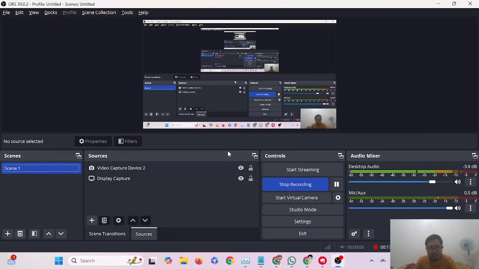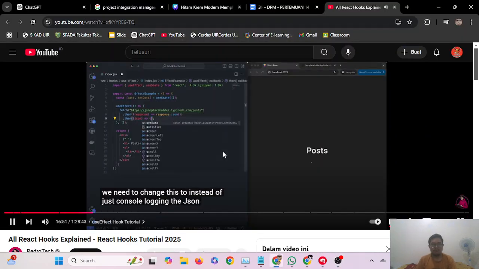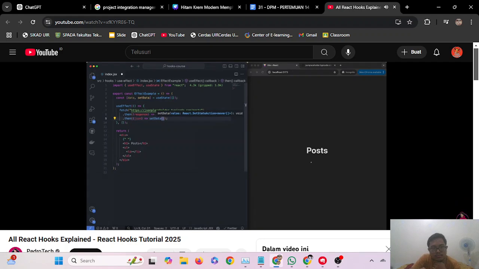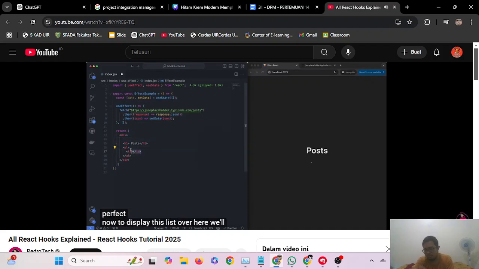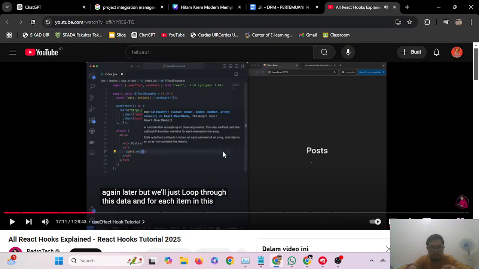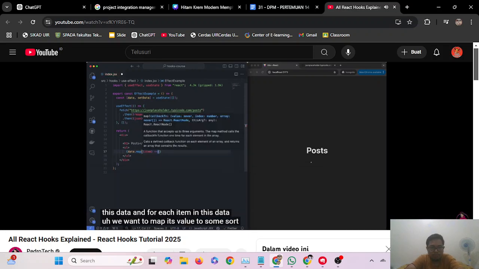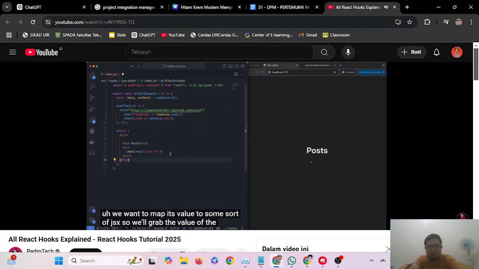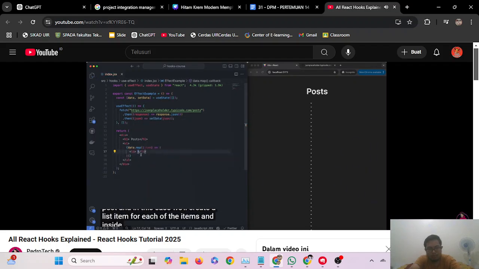Now, we need to change this to, instead of just console logging the JSON data, I want to set the data state to be equal to whatever list we get from the API. Perfect. Now, to display this list over here, we'll delete this list item and add it back again later, but we'll just loop through this data. And for each item in this data, we want to map its value to some sort of JSX. So we'll grab the value of the post, and in this case, we'll create a list item for each of the items. And inside of this list item, you see it already shows the 100 list items that we got,